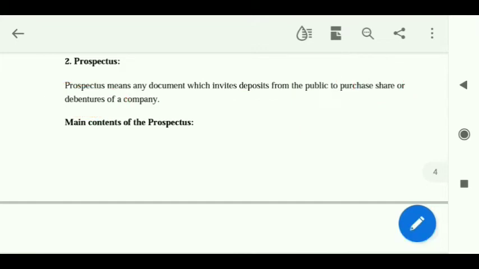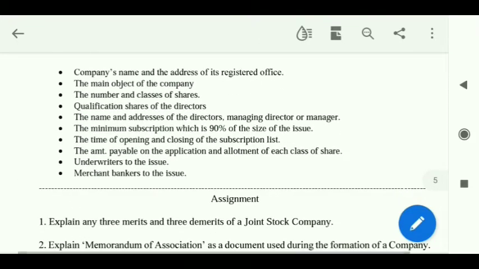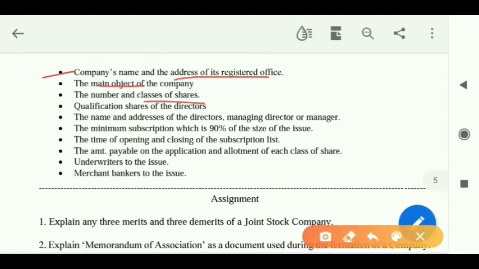Clear? Let's see what the contents are. The company's name will be given, the address of its registered office will be there, the objective of the company, the types of shares would be there, and the directors' qualifications would be there. Okay, the name and address of the directors would be there. Now this is important. This one says the minimum subscription, which is 90% of the size of the issue.